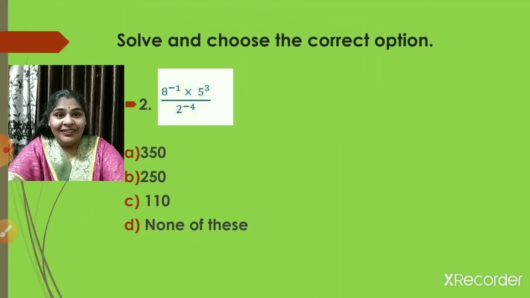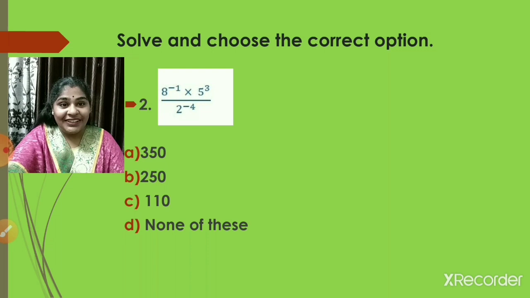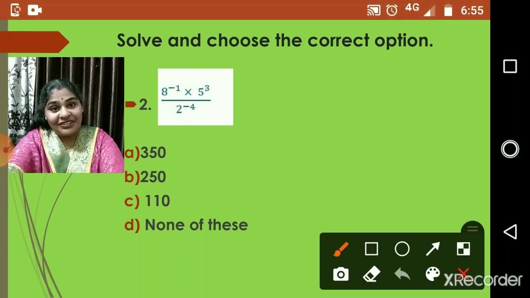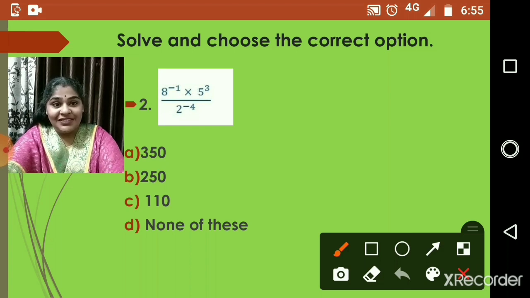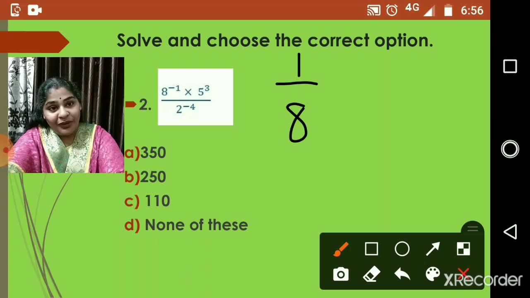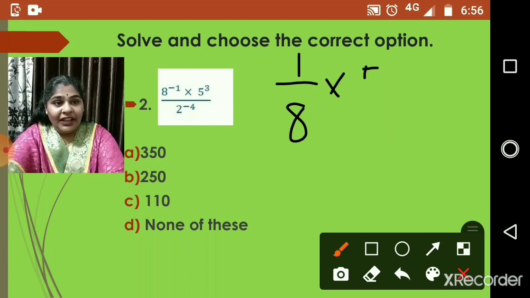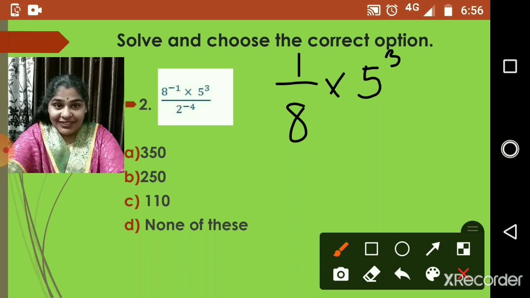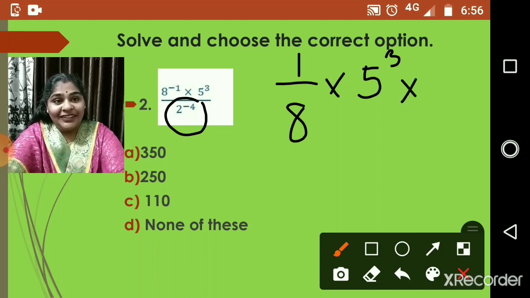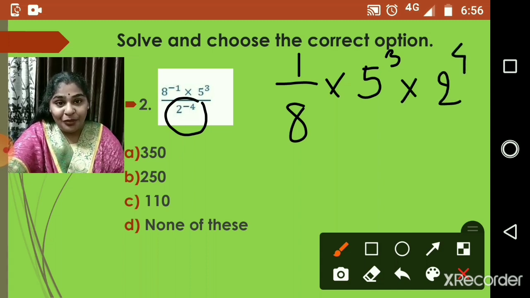Solve and choose the correct option again. Here again you can see these are all types of sums we have solved, children. Go through the video lessons. So here 8 raised to negative 1 can be written as 1 upon 8 raised to 1, which is again 1 upon 8, multiplied by 5 raised to 3 as it is, and in the denominator I see 2 raised to negative 4. I will bring it to the numerator, and it becomes 2 raised to positive 4.